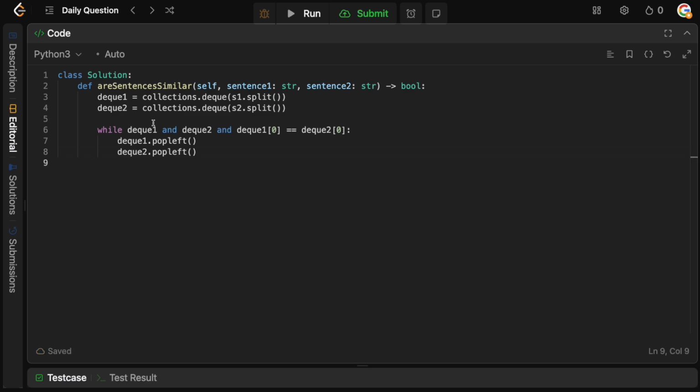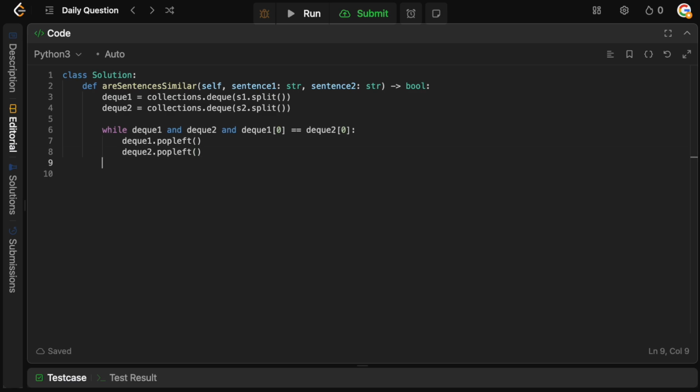Okay, so either we will get through both of the decks, because in this case they have the same words, or we're going to hit a point where they don't match. And in this case, like we said, we're going to go from right to left to see if we can find those words going from the right to the left. So we're going to say while deck1 and deck2, and now we're going to go from the back side. So deck1 of minus 1 equals deck2 of minus 1. So we're going from right to left. If the ends of the deck are equal, then we can pop. So we're going to say deck1.pop, and deck2.pop.